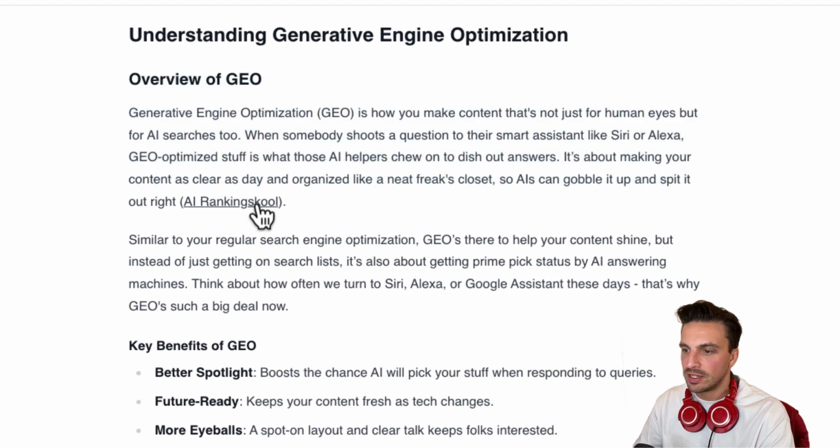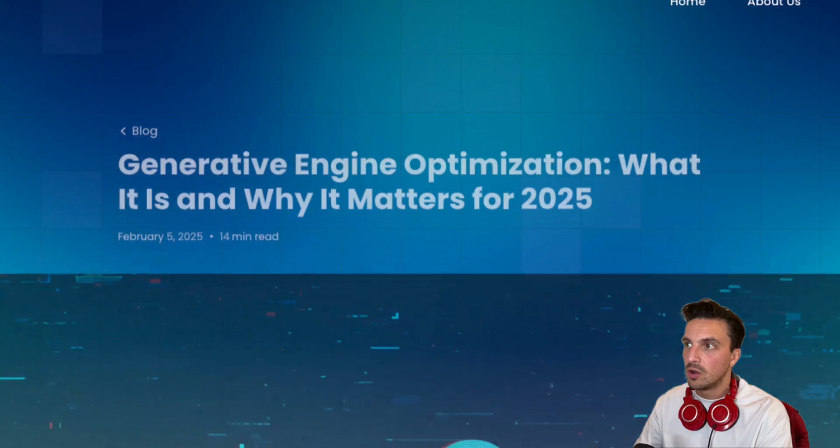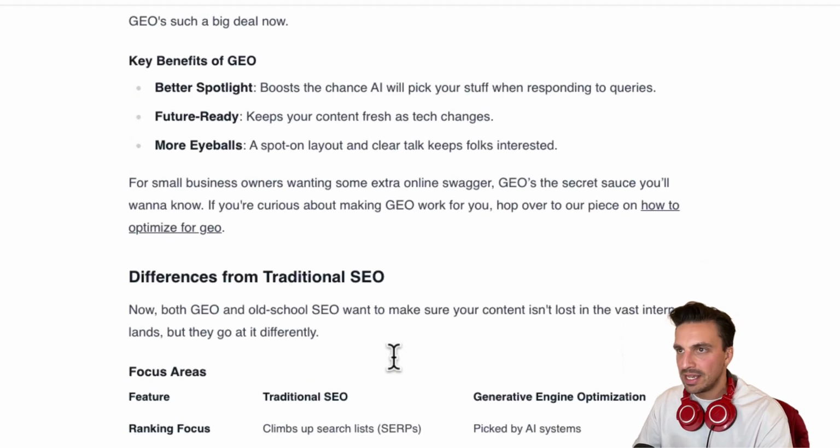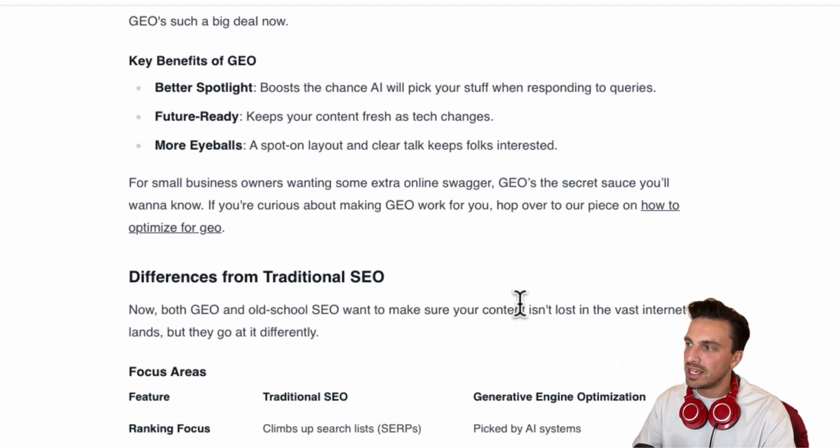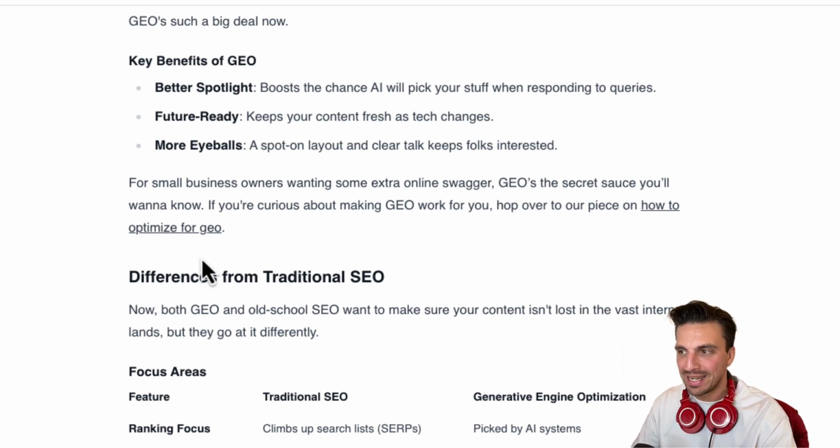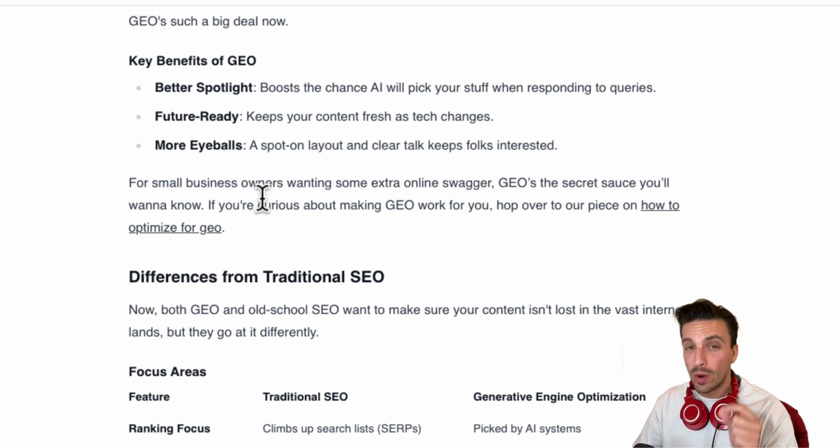And you can see here that it's included my link to the article that I want. So if I click on that, I'll go to the blog post, already internal linking. And here's the other beautiful part about it. You can see here that it's got how to optimize for GEO, and that's underlined, meaning it's linking to a blog post. Which blog post?